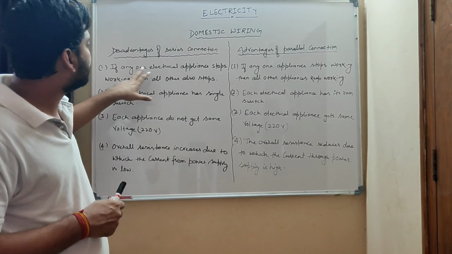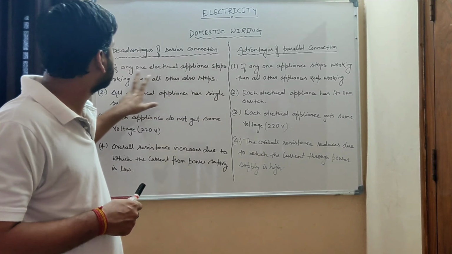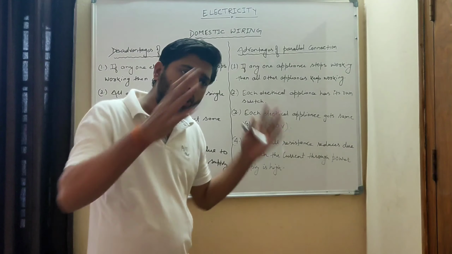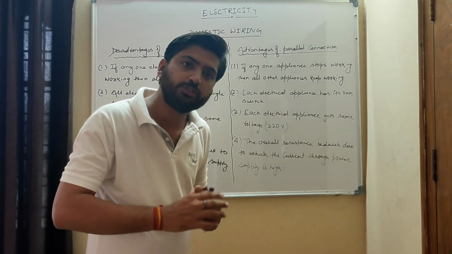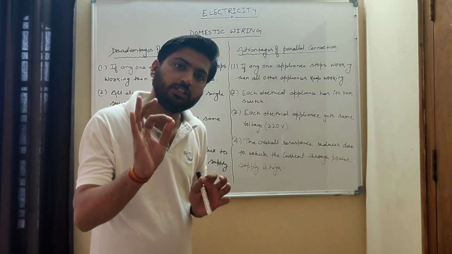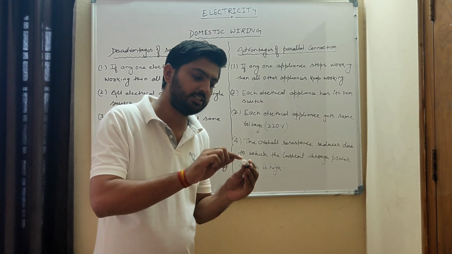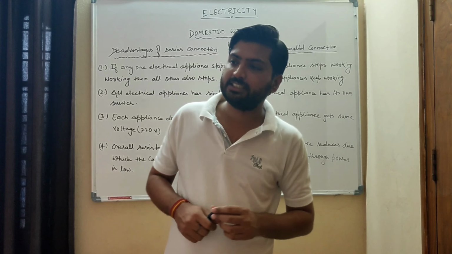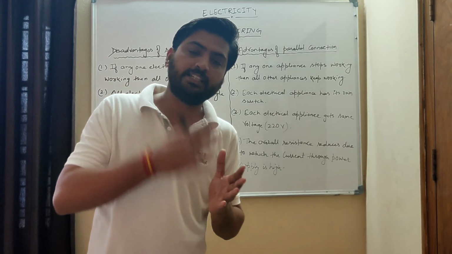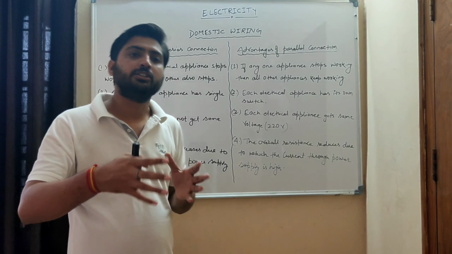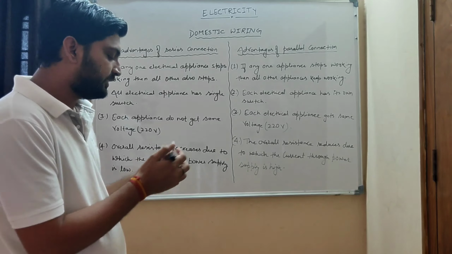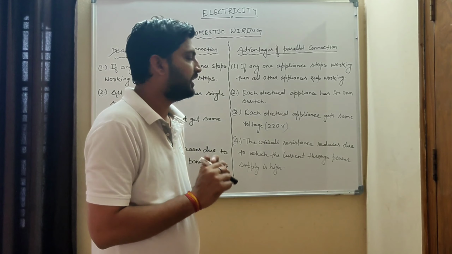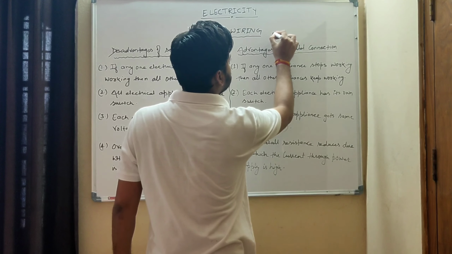The first one is, if one electrical appliance stops working, then all the others also stop working. If we connect them all in series, it means there is only one switch for them, because they are all connected to a single line. The same current will flow through each resistance. If we block that current, the next appliance will not get that current, so they will stop working. If you have connected 5 bulbs in series,